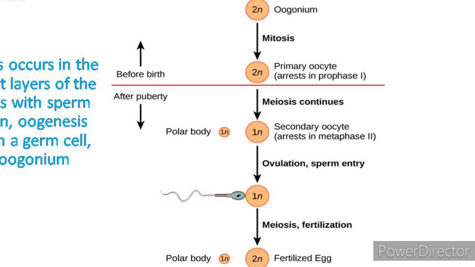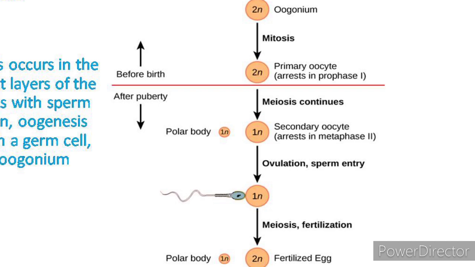Now at ovulation, this secondary oocyte will be released and travel toward the uterus through the oviduct. If the secondary oocyte is fertilized, the cell continues through meiosis, completing meiosis and producing a second polar body and a fertilized egg containing all 46 chromosomes, a human being, with half coming from the sperm.